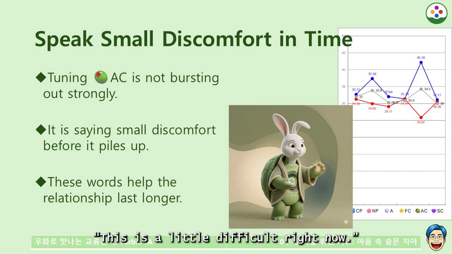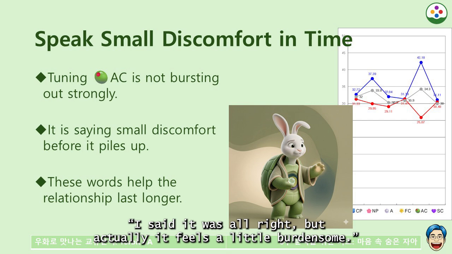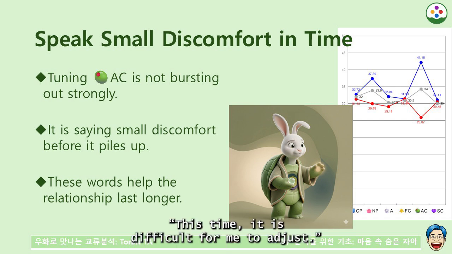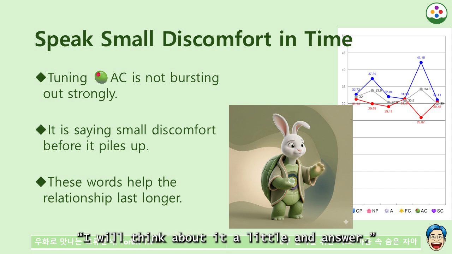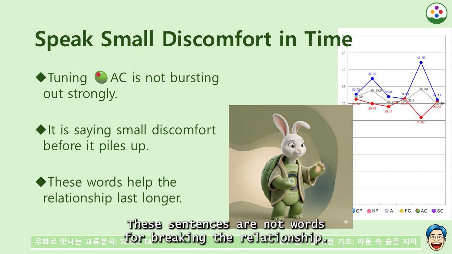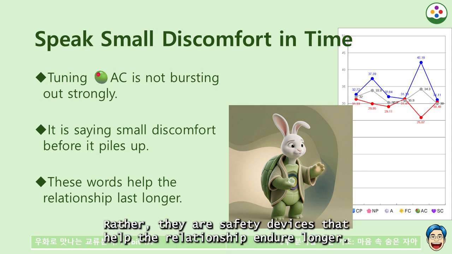This is a little difficult right now. I feel uncomfortable with this part. I said it was all right, but actually it feels a little burdensome. This time it is difficult for me to adjust. I will think about it a little and answer. This is beyond the range I can handle. These sentences are not words for breaking the relationship. Rather, they are safety devices that help the relationship endure longer.